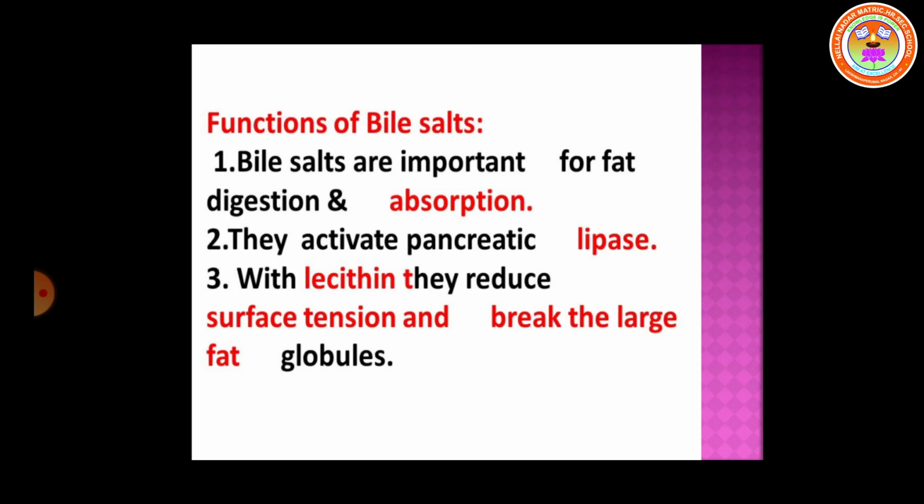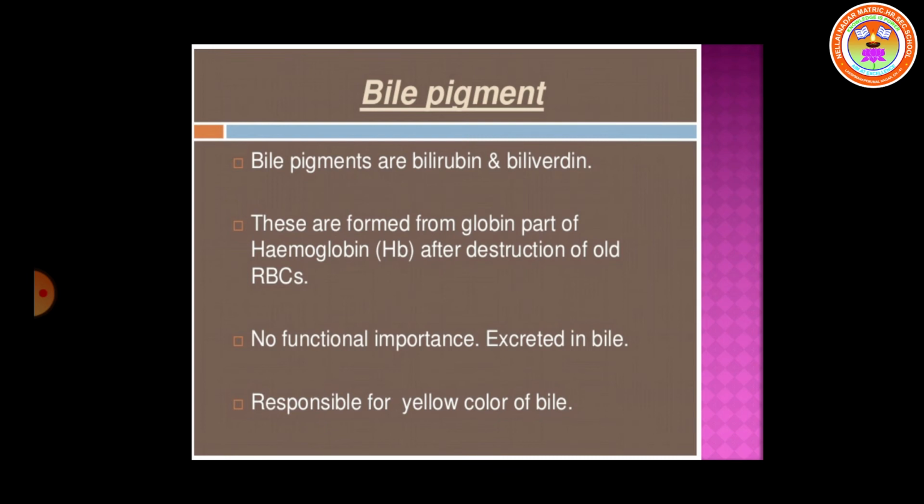The bile salts help in the digestion of fats by bringing about their emulsification. Emulsification means conversion of large fat droplets into smaller ones. The bile pigments are nothing but breakdown products of red blood cells.